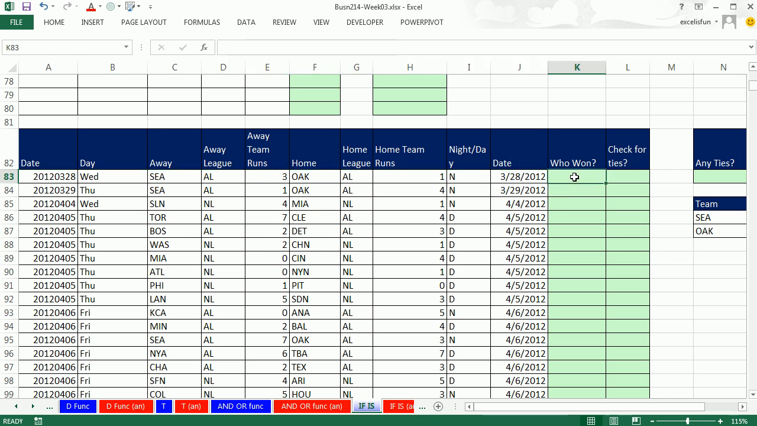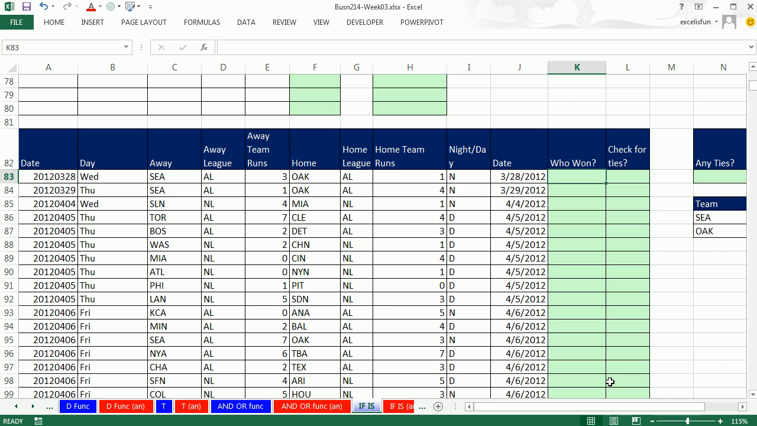But what I want is, this is like a transaction. It doesn't actually give us summarization information like who won. It just gives us the score. Here's the team. Here's the away, because they were considered the away team, their away runs. Here's the team that was considered home, and there's their runs. So I want to know who won.